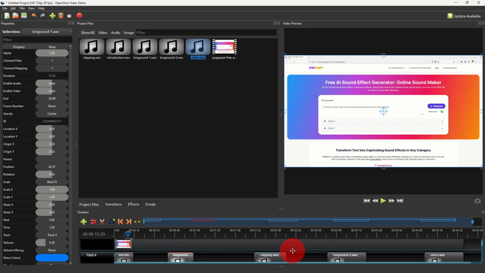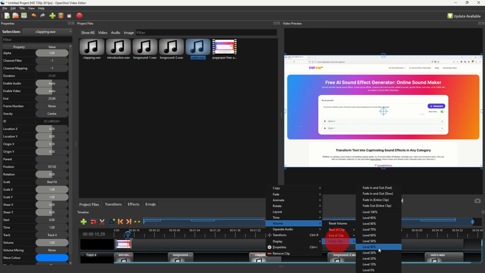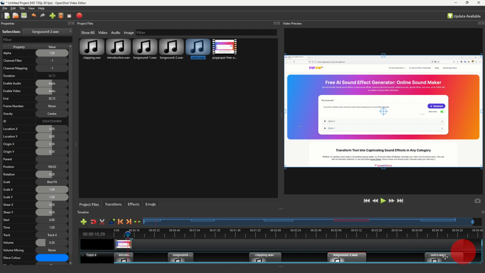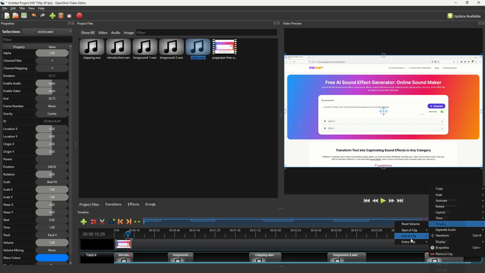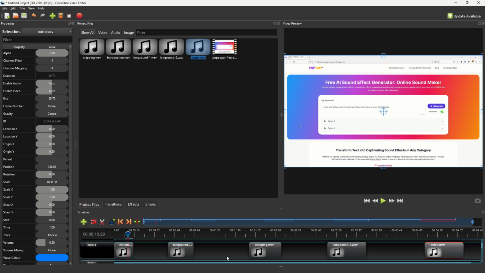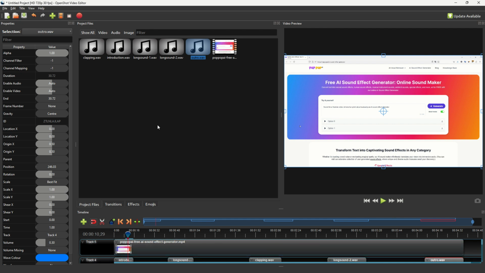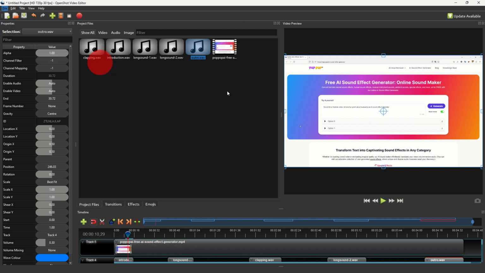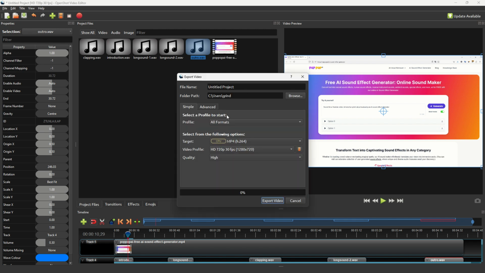So let's do the same for every sound. Lower the volume, entire clip to 30%, and same for the last one. Now on our timeline, we have our video on the top, and we have several ambient sounds that we've put on this video, and all we have to do now is to simply export our project, export our video to a new video.